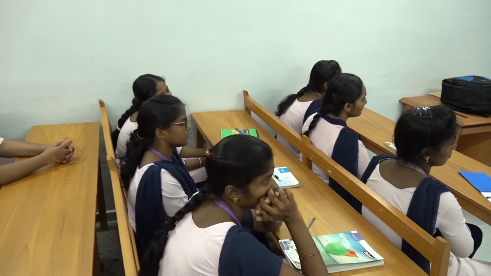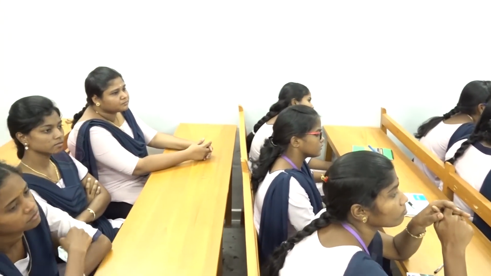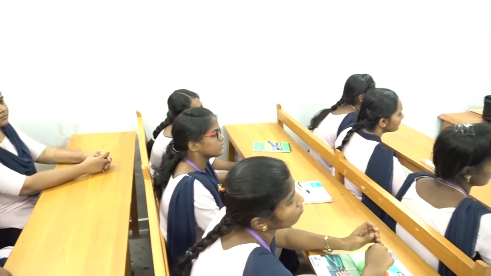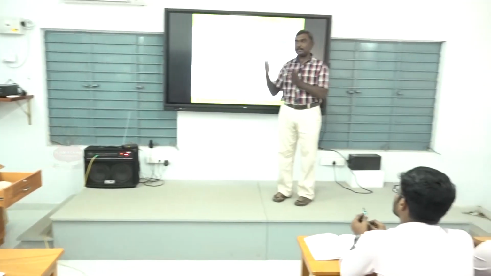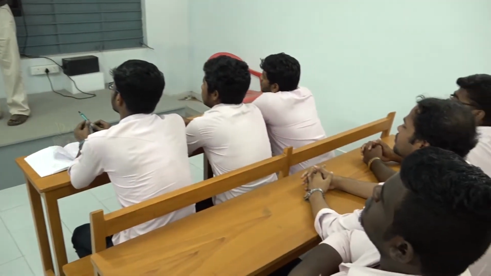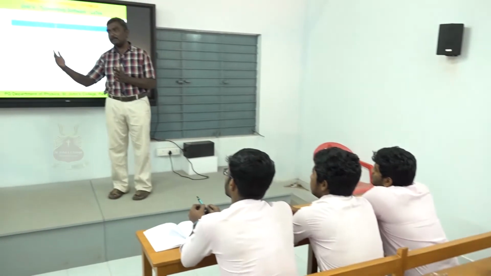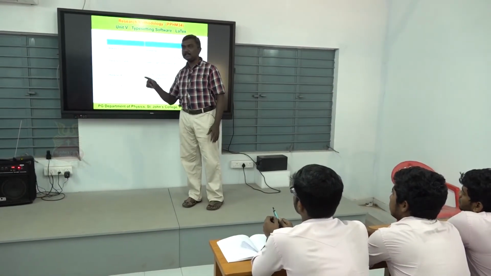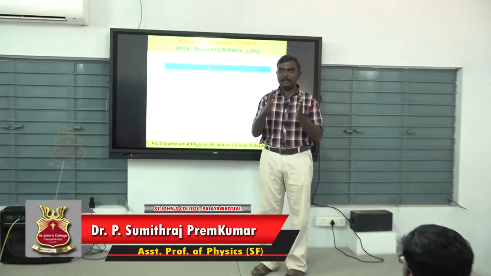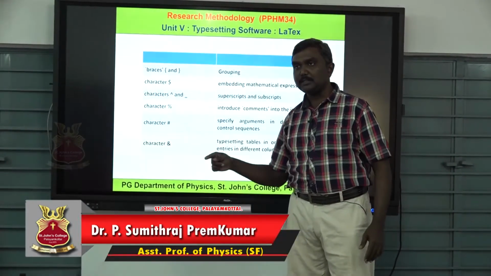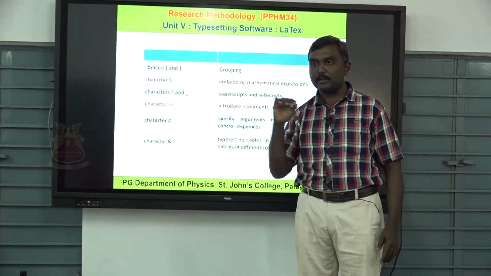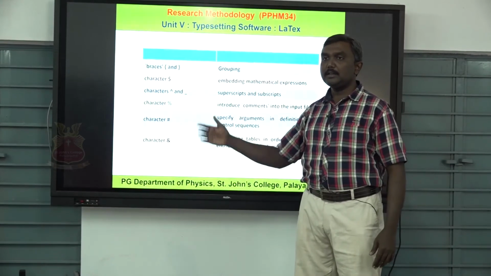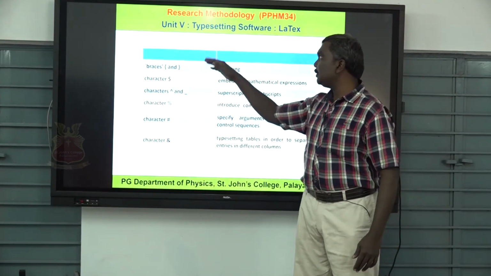Then the ampersand symbol. The ampersand symbol is used for typesetting tables, in order to separate entries in different columns. So we could not put any borders or number of columns. If you want to separate the columns, if you want to separate the data in individual columns, you must use the ampersand symbol. The first letter should be in the first column, then you put a backslash and enter the ampersand symbol, then whatever content should be included in the next column, you write it. Then continue the same way.